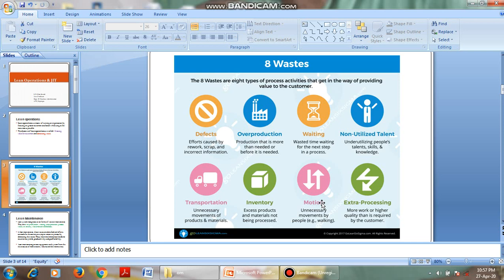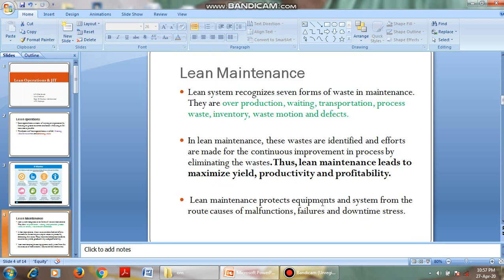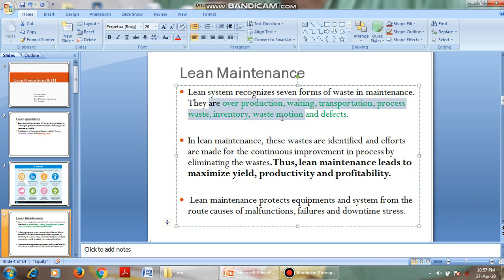See, for example, a customer is expecting a good product, but we are not supposed to produce an excellent product. If you produce an excellent product, then it is wastage. Okay. Next, lean maintenance. This is nothing but lean operations. As we have discussed, there are different types of wastage: overproduction, waiting, transportation, process, inventory, and all. In lean maintenance, these wastes are identified.